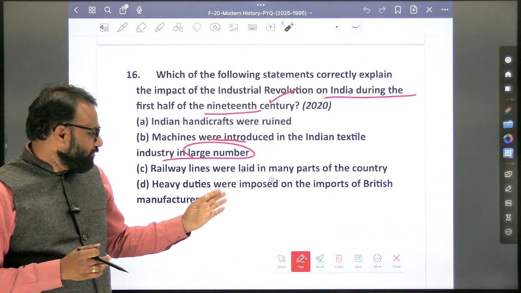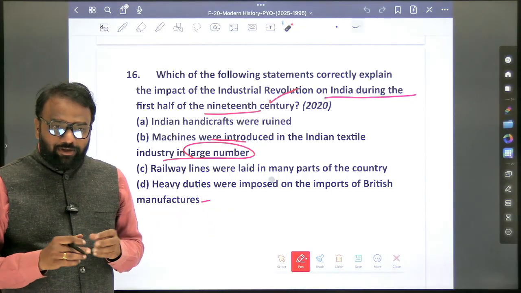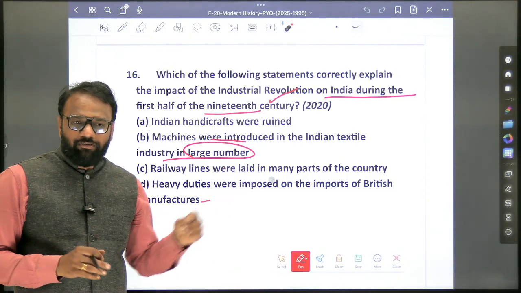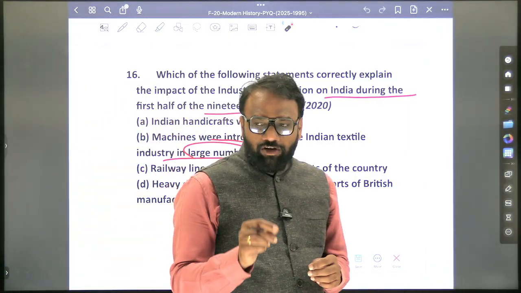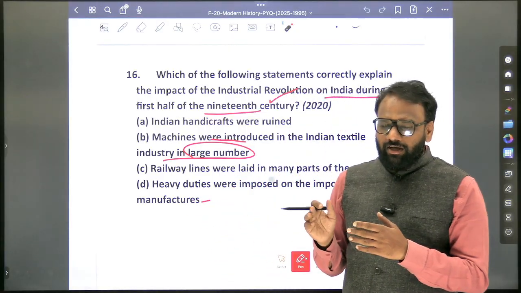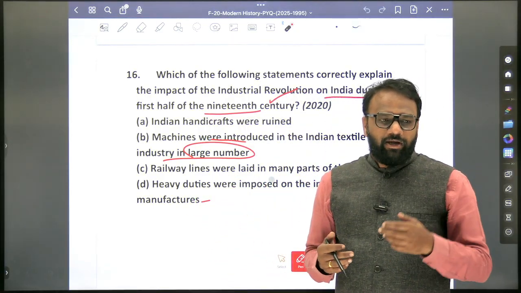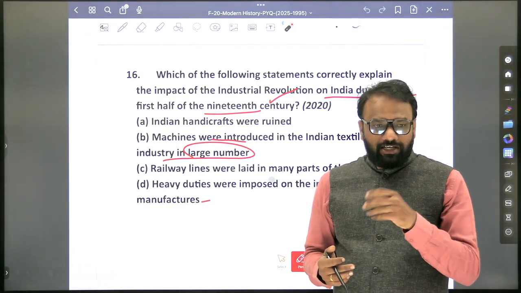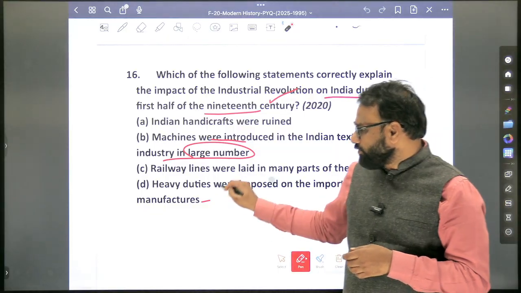If you look at the fourth statement, heavy duties were imposed on the imports of British manufacturers. Okay. So there were less taxes imposed for them. So it can be connected to which topic? Economic critique of colonialism in India. Okay, that is a topic where we can link. So there we have seen that Britishers used to charge heavy taxes for the Indian exports to Britain, but the British imports into India were charged less taxes. So trade was favorable to them. Okay, favorable to them. So hence the fourth one is false.